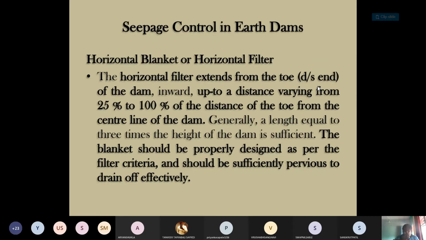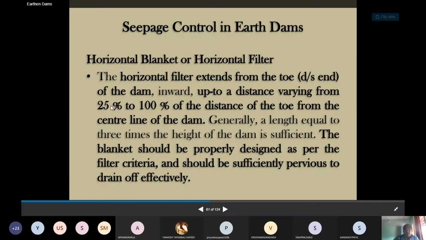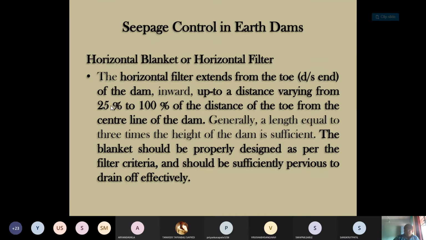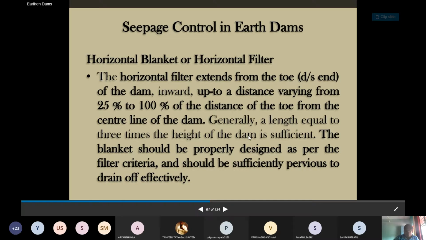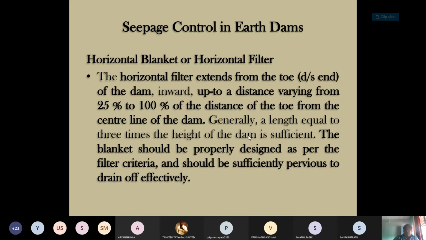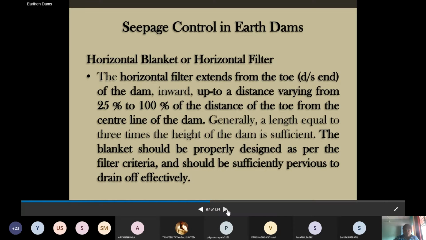That is the axis of the dam. Generally a length equal to 3 times the height of the dam is sufficient. The blanket should be properly designed as per the filter criteria and should be sufficiently pervious to drain off effectively.